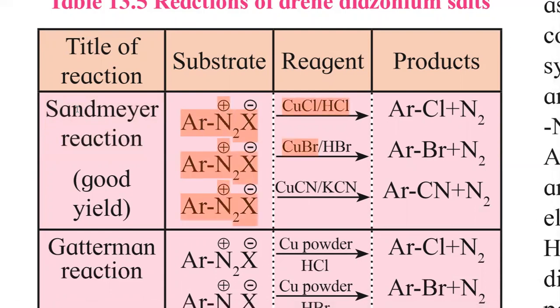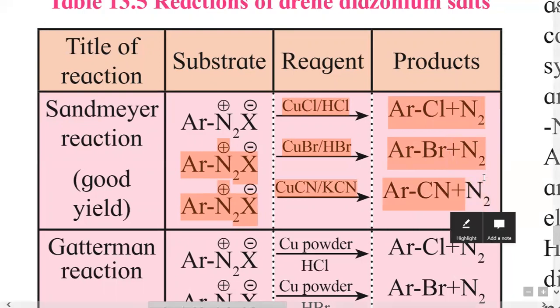When it is treated with CuCl and HCl, then this aromatic group gets bonded with chlorine and we get aryl chloride plus nitrogen gas is given out as a side product. Then this aryl diazonium halide treated with cuprous bromide and HBr, it gives aryl bromide and nitrogen gas.